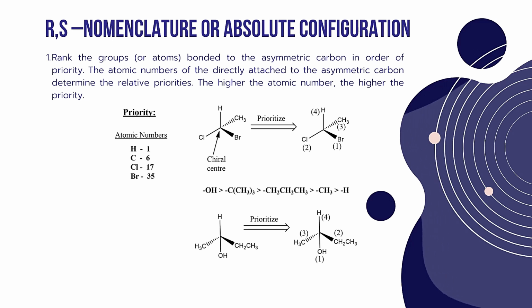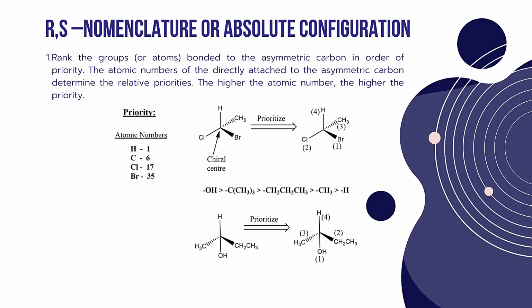So if the chiral carbon is attached to different atoms, depending upon the atomic numbers, we have to give the priority. For those atoms whose atomic number is high, first priority is given. For example, in the first example, carbon is attached to 4 different atoms: chlorine, bromine, methyl and hydrogen. Here, according to the atomic number, bromine has the highest atomic number, that is 35, followed by chlorine, carbon and hydrogen. So bromine is given first priority, followed by chlorine, followed by carbon, and hydrogen is the lowest priority, whose atomic number is 1 only. So it is given 4th priority.